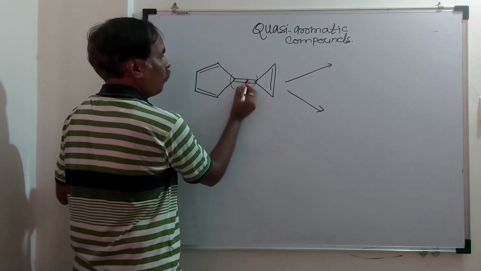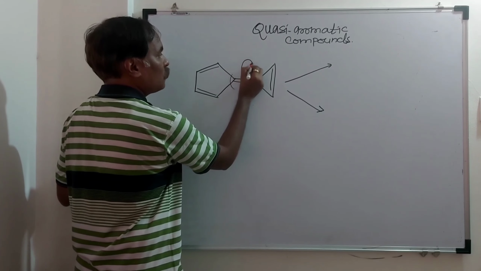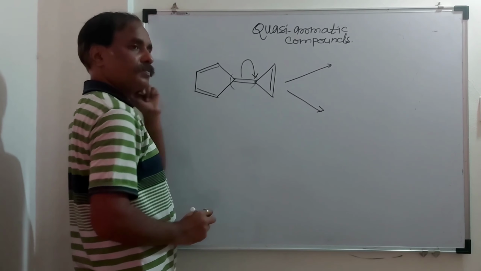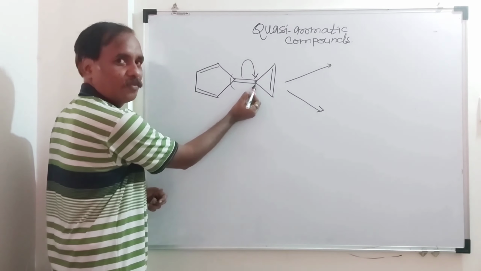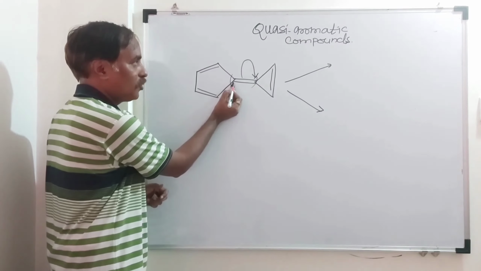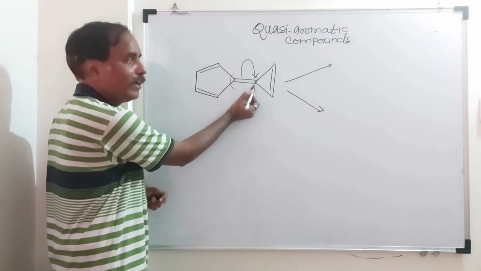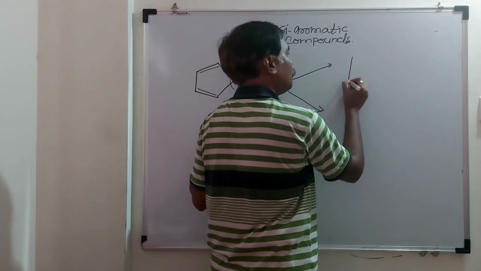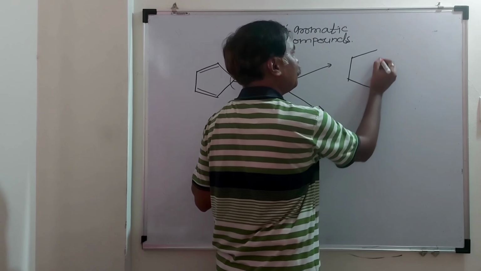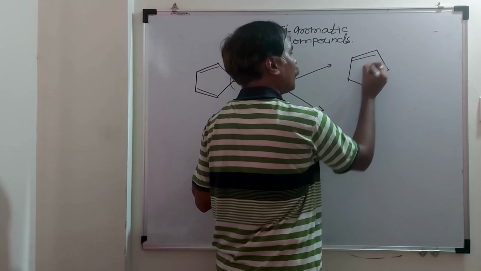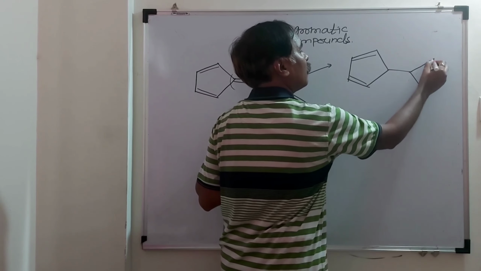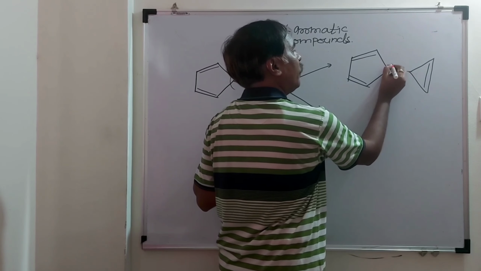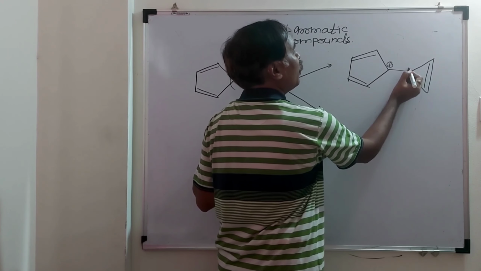Breaking up this pi bond and suppose shifting both pi electrons toward this carbon atom. This carbon is the electron pair donor and this carbon is the electron pair acceptor. So this carbon will acquire positive charge and this carbon will acquire negative charge. This is possibility number 1. Here it is a positive charge and here it is a negative charge.